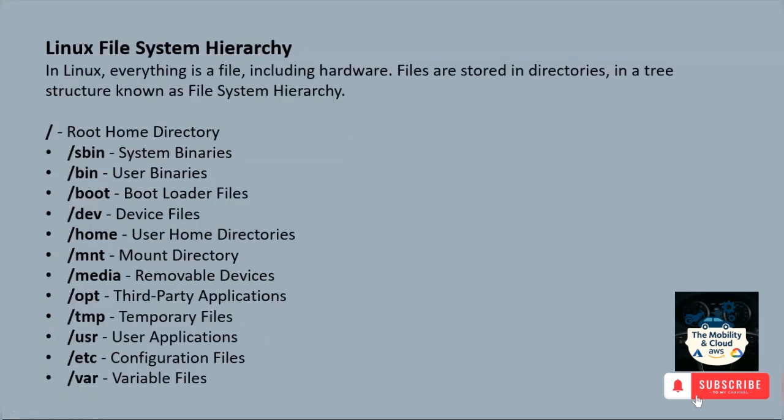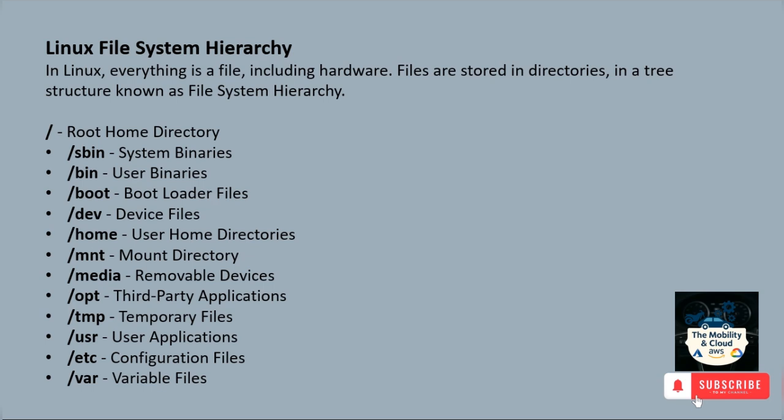Linux file system hierarchy. In Linux, everything is a file, including hardware. Files are stored in directories in a tree structure known as the file system hierarchy. Slash root: home directory for the root user. Slash sbin: system binaries. System level binaries are stored in this and mostly used by the root user. Slash bin: user binaries, essential command line programs available for all users.